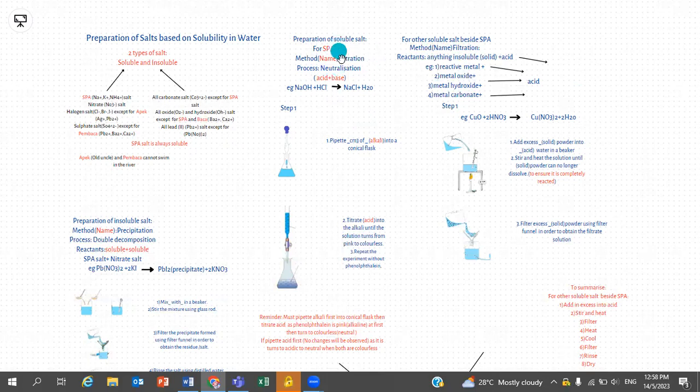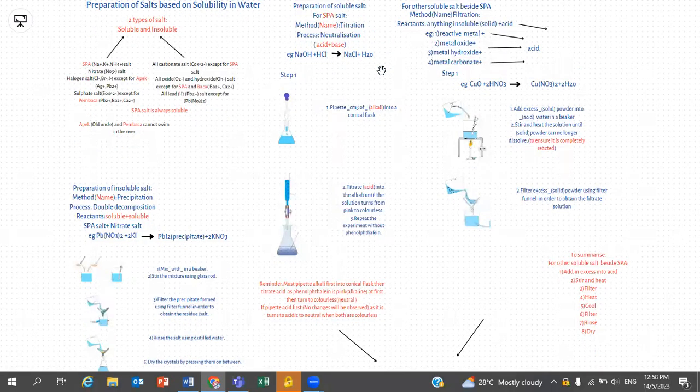I want you guys to take note that when the exam asks you to write the method to prepare SPA salt, you need to write titration but not neutralization, as they ask for method but not process. Neutralization is just the process, which is acid plus base. As an example, sodium hydroxide plus hydrochloric acid becomes sodium chloride and water.